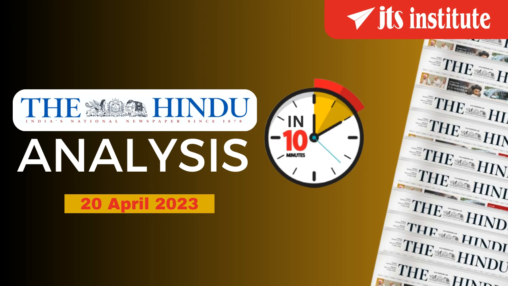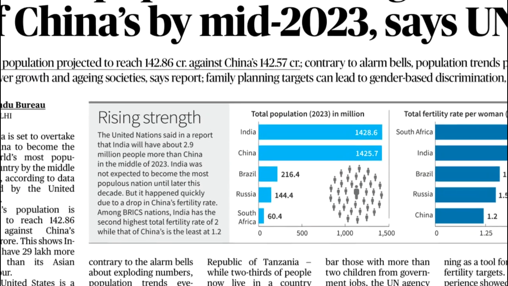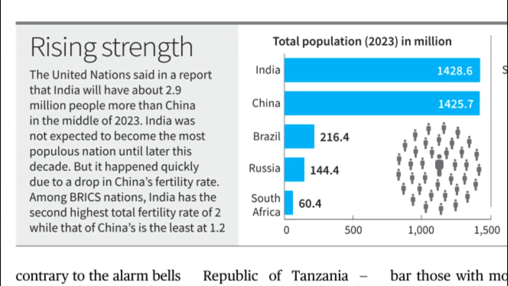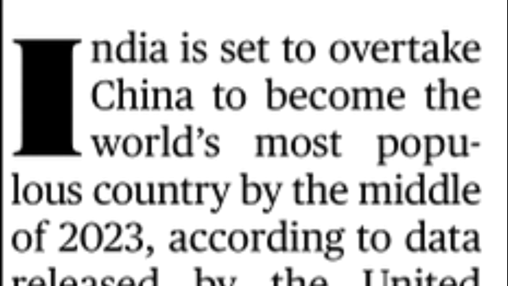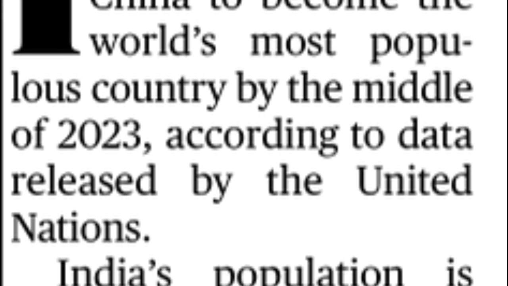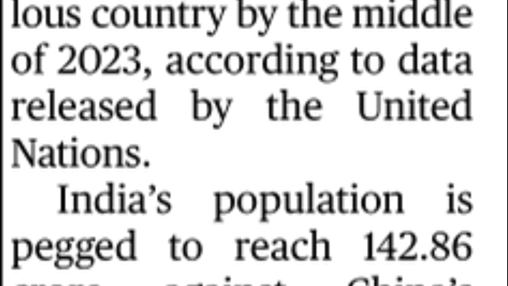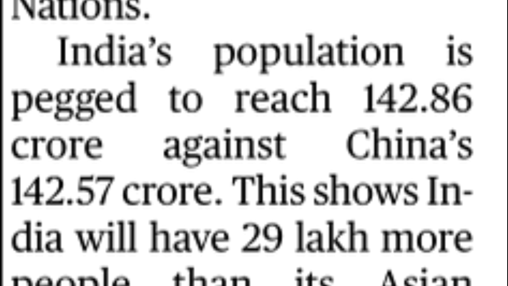Today is the 20th of April and let's dive right in. The first article is India's population to edge ahead of China's by mid-2023, says UN. Yes, India's population is projected to reach 142.86 crores against China's 142.57 crores, and this is contrary to the earlier estimations that India will be crossing China only by the end of this decade.